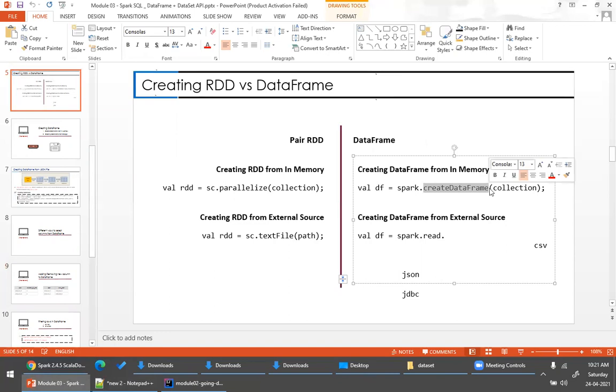Yes or no, Mehboob? Mehboob, kindly interact. Yes, Naveen. Yeah, please. So if you want to create a data frame from an external source, what is the method you will write? spark.read. What is the return type of spark.read, Mehboob?